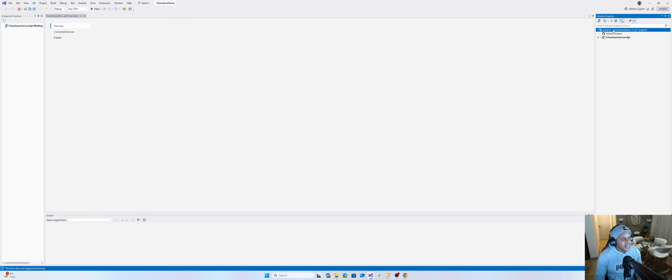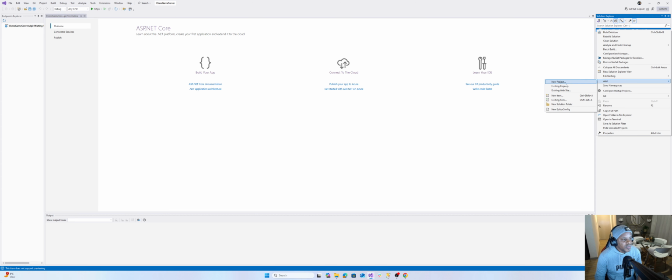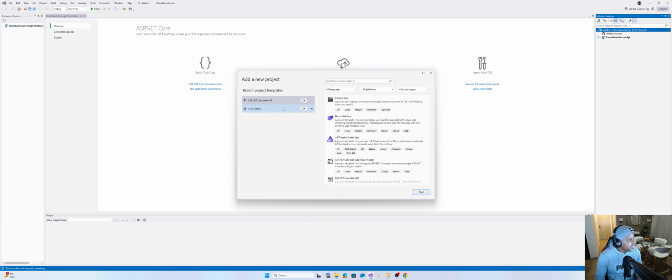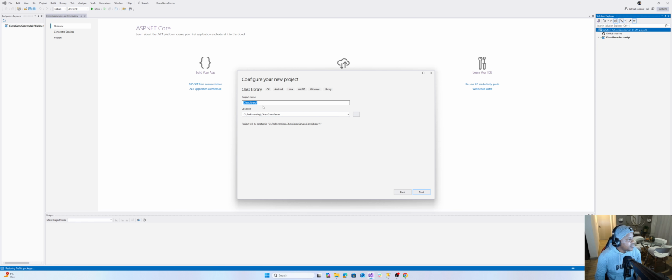Now let's go back. Not go back, but now I want to add two more projects again. The first is going to be the domain. So I'm just going to create a library for this one. It's going to be a library, and I'll call it Chess Game Server dot Domain. So this library is going to house our domain model for our chess game. Right, now also supports .NET 9.